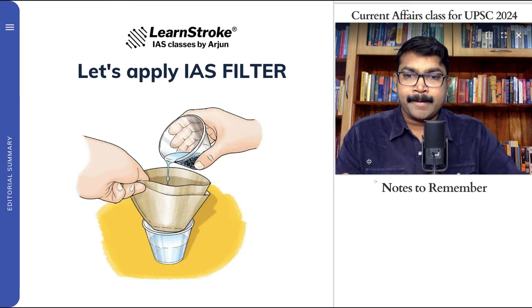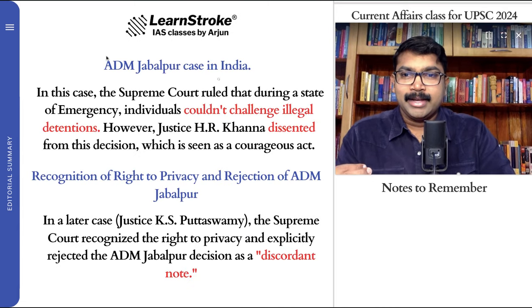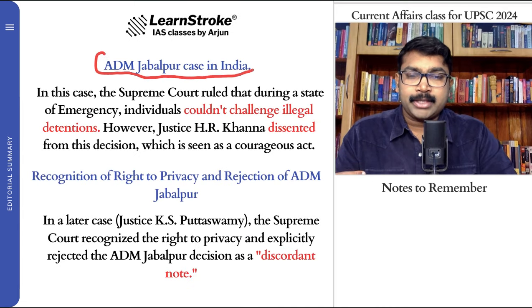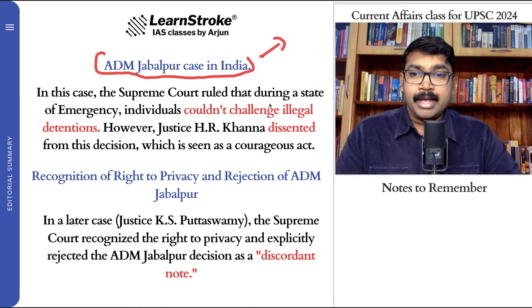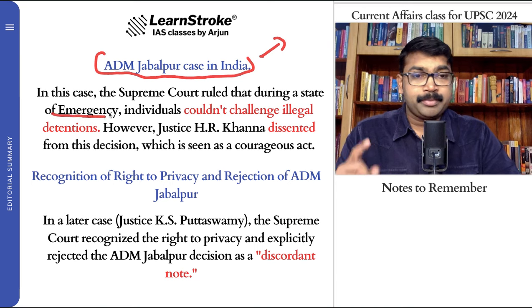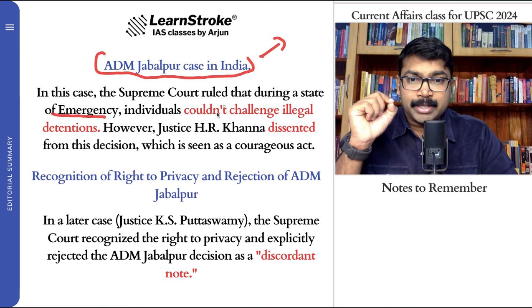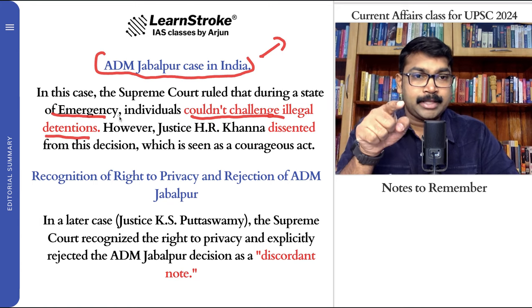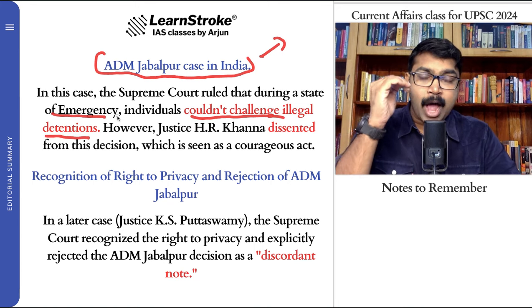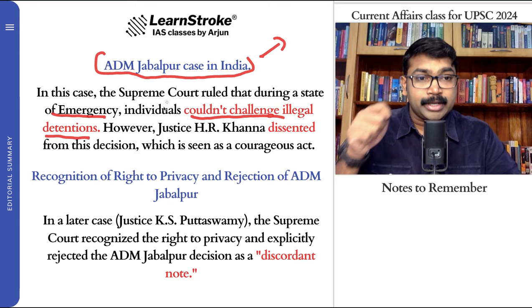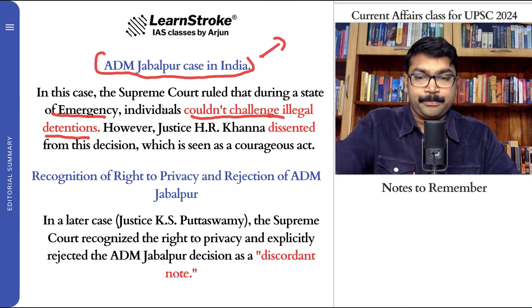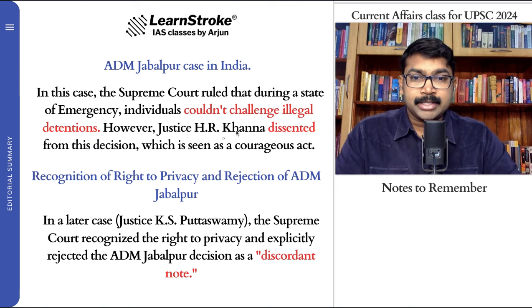Apply the IAS filter, and let's take the most important points. The article talks about the ADM Jabalpur case. It's a very popular case in India, in which the Supreme Court ruled that in the state of emergency, I think you must be remembering the 1970s, individuals couldn't challenge illegal detention. If you're arrested without a warrant, if somebody is arresting you arbitrarily, during the time of emergency you cannot question that. So this was the ADM Jabalpur case, and Justice H.R. Khanna in those times dissented from this decision, which is seen as a courageous act.